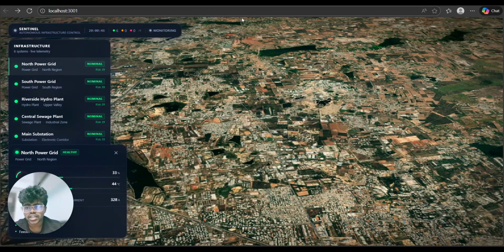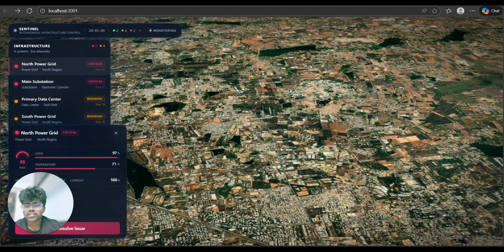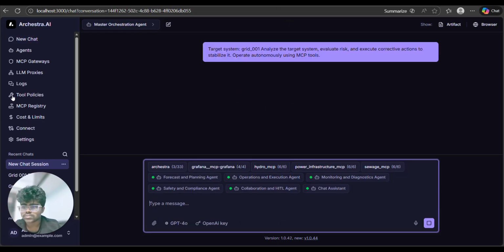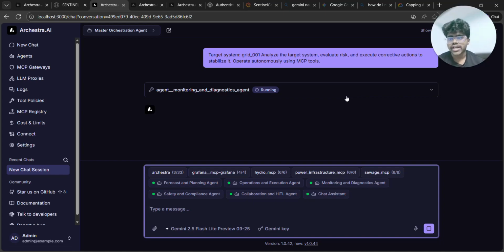AI agents, right? So what you're seeing here is actually a digital twin interface between Sentinel as well as Archestra, to resolve any issue possible. So suppose a power grid has a critical issue and I click resolve issue, it redirects me directly into Archestra's tools and calls. While this system prompt directly from the Sentinel website is being executed, let us go through each of these agents and what goes into building them.